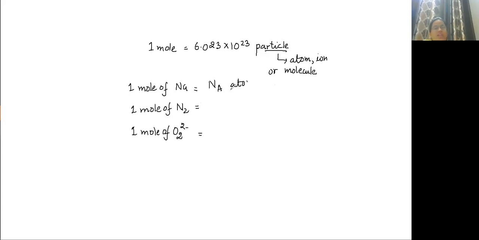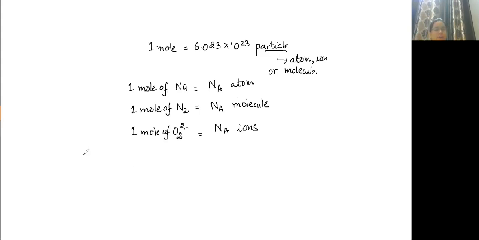Sodium is an atom, so it contains atoms. 1 mole of N2 will contain Na molecules because it is a molecule. O2 2 minus is an ion, it contains Na ions. Clear? So it can be atom, molecule, or ion, it depends upon the quantity.